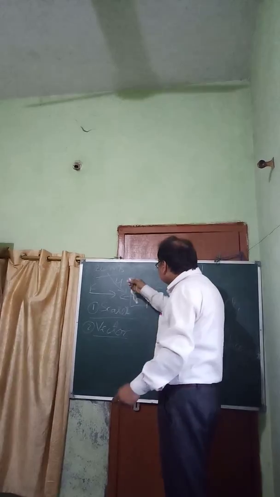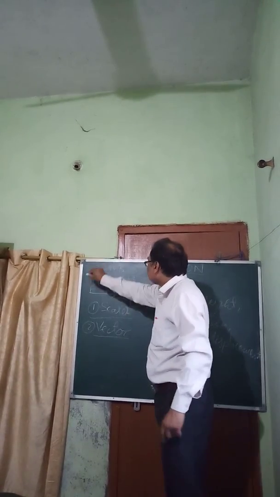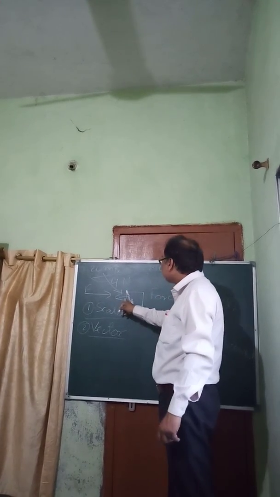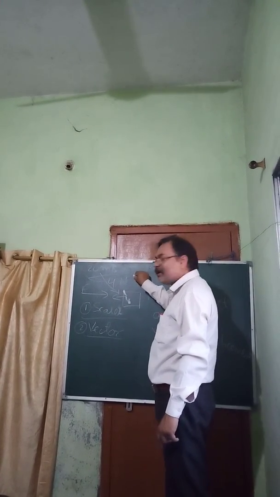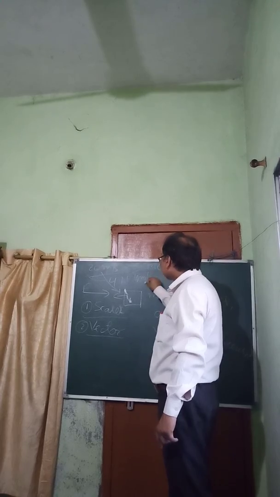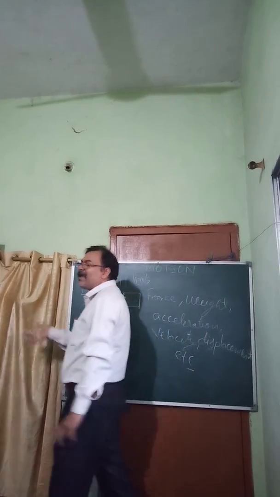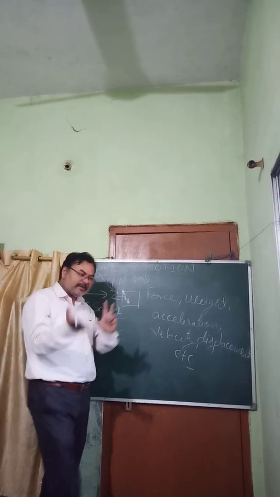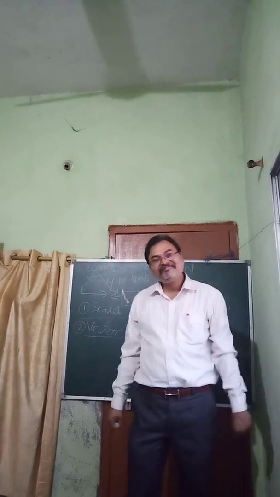Suppose after application of force it has become 10 meter per second. And if you continue applying, you may stop also after some time. So your force is reducing the speed of the cart.